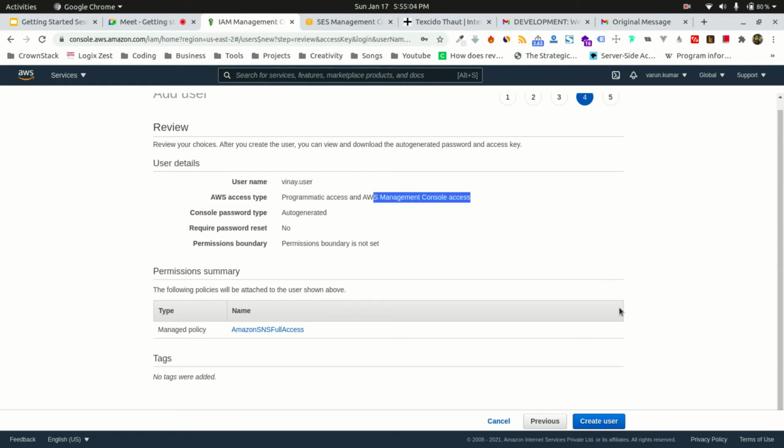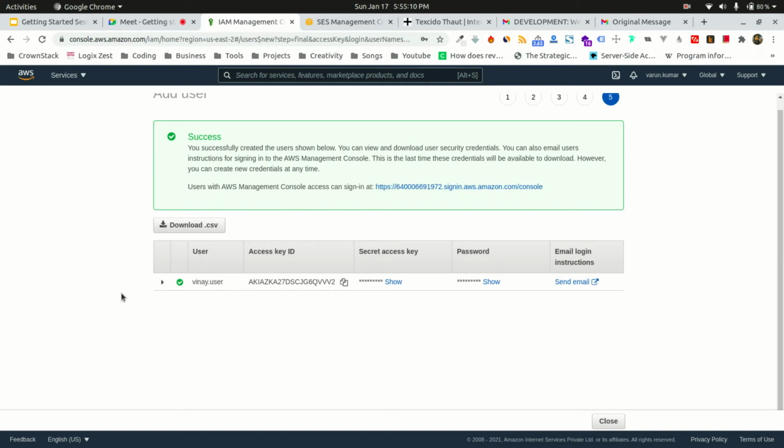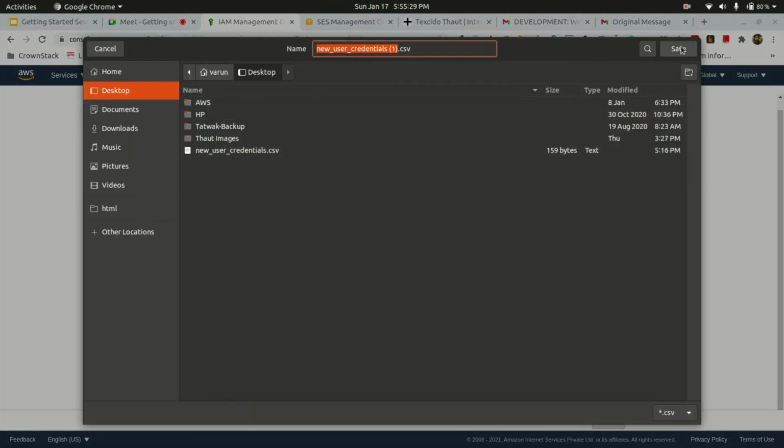So what will happen? It will give you two sets of credentials, two sets of passwords. This password will be used for your console login, and this secret access key will be for programmatic access, and you can download this. If you download this and open it,